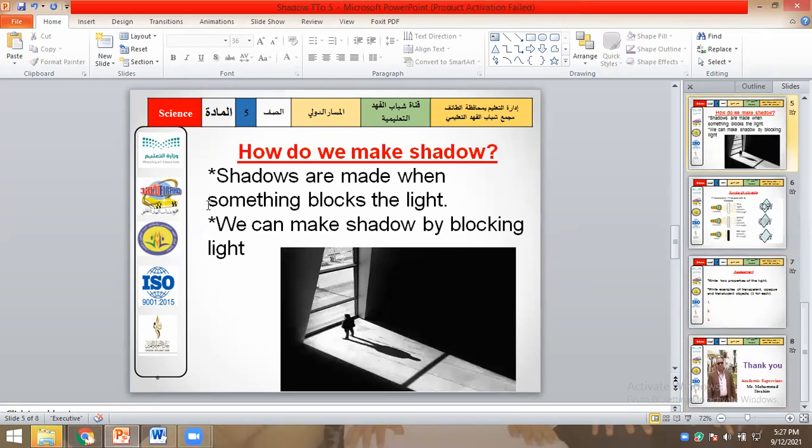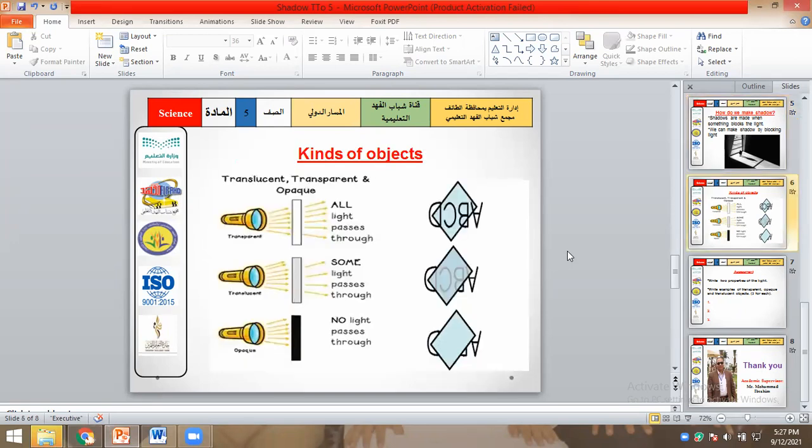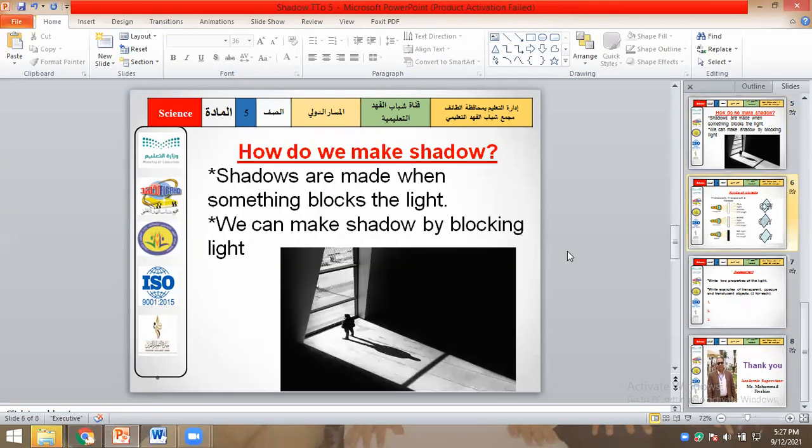How are shadows made? Shadows are made when something blocks the light. We can make a shadow by blocking light. Like you can take the torch, switch it on, and make shadows with your hands. Different shapes, right? Understood or not?